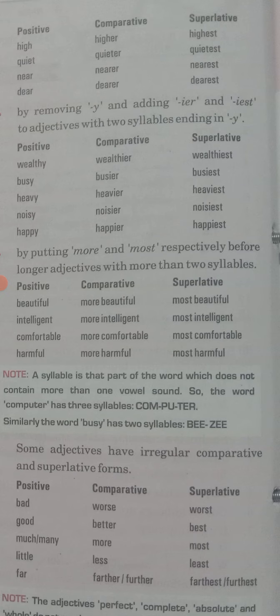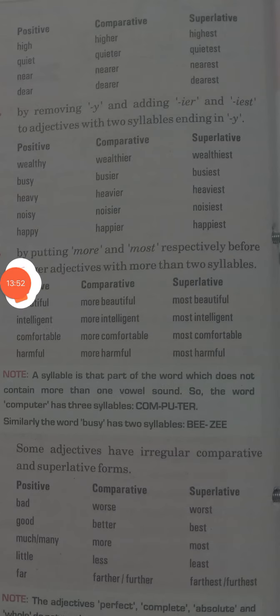Just keep in mind that more you will use in the comparative and most in the superlative, and if there are more than one syllable in the word you are speaking, then you have to write more or most while changing their forms in comparative and superlative. Rest you will write like that same. So this was the example of your 3 degrees and how you will change them.